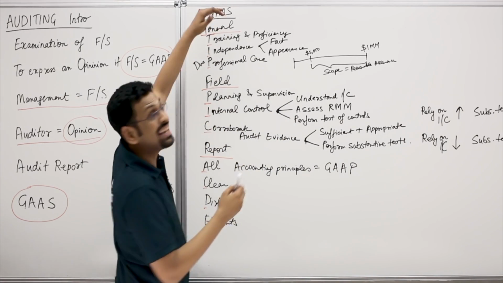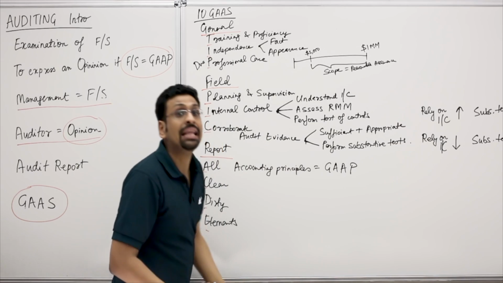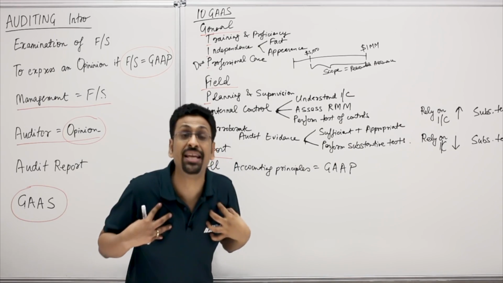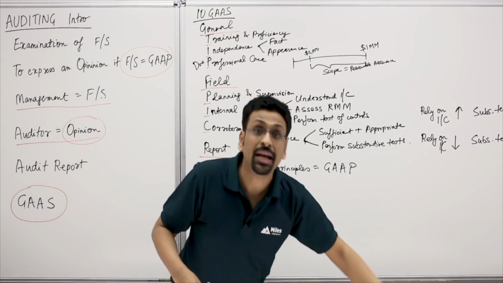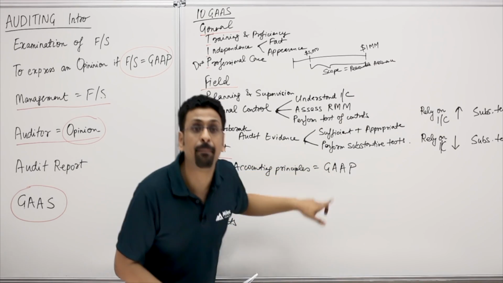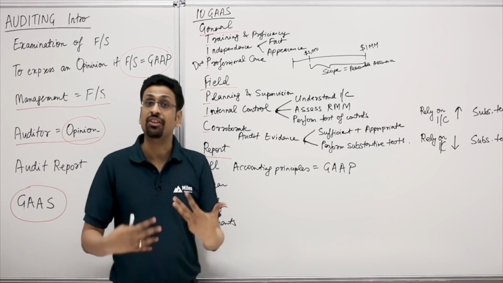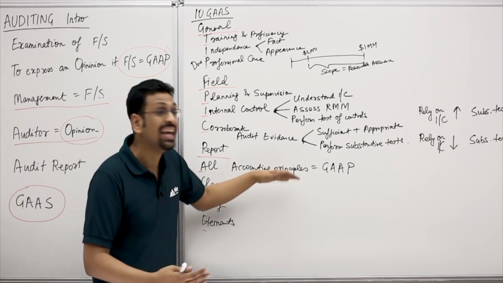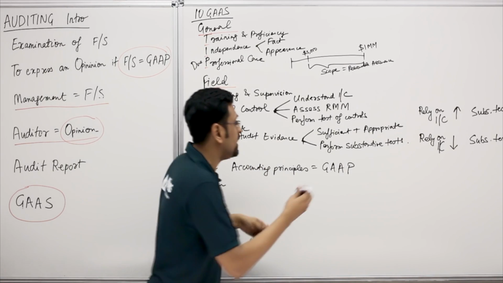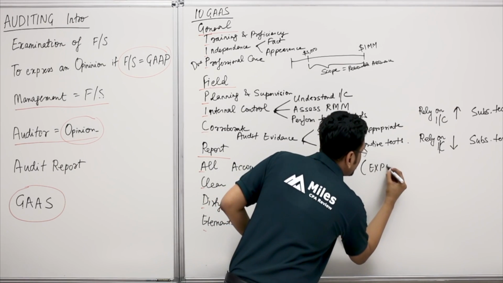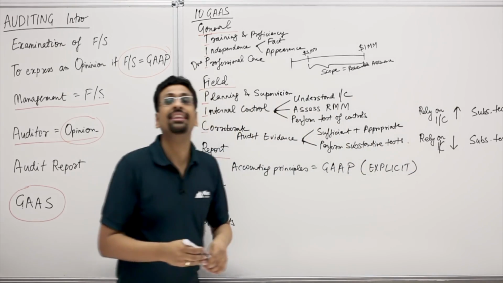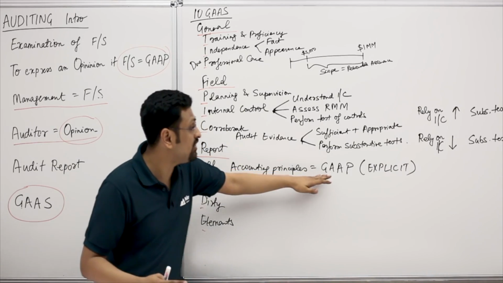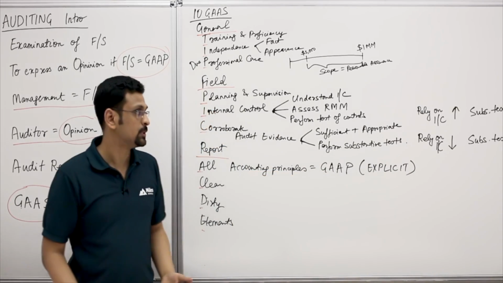So guys, this is a GAAS audit to make sure that the financials are as per GAAP. So we as auditors, we as CPAs, we are doing a GAAS audit. The management prepares these financials as per GAAP. So our report must state whether the financial statements are presented in conformity with US GAAP. Guys, this is an explicit statement in our audit report. We clearly state whether or not these financials are presented in conformity with US GAAP. That's generally accepted accounting principles.